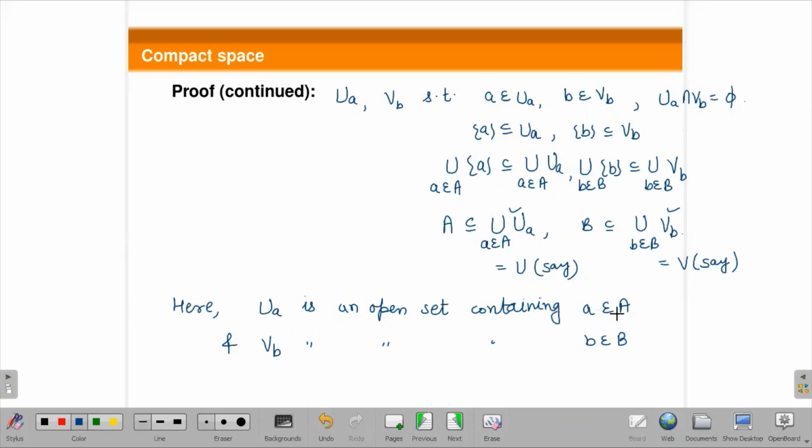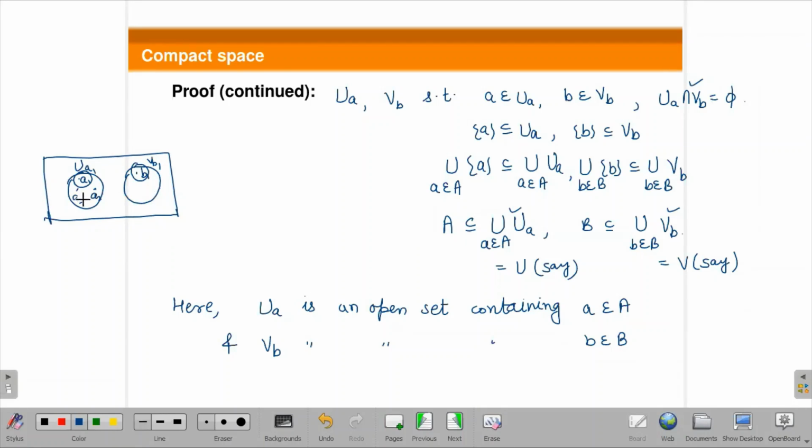If I am taking a union, suppose this is A and this is B, and I am taking A1, A2, A3. Suppose I am taking UA1 and this is VB1. Its intersection will be empty. So we have taken these open sets in such a way that they will be disjoint.